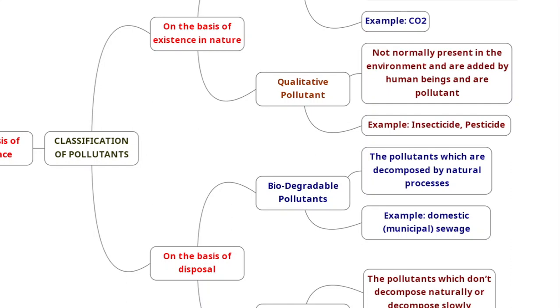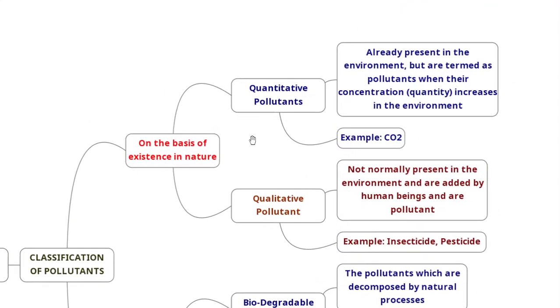And similarly, let's say the runoff is taking the pesticides towards the nearest stream, the water stream gets polluted, right? So that is an example of qualitative pollutant, which means it is not present but you are adding. So let's take it once again. Depending upon the nature of existence, quantitative is something which is already present but you are adding more, or the nature is adding more. Qualitative means it is not present but human activities are adding it to the environment. So that is the two things, one is quantitative, the other one is qualitative.